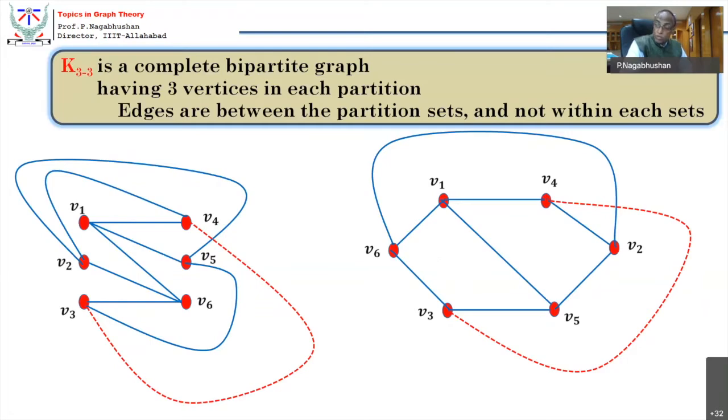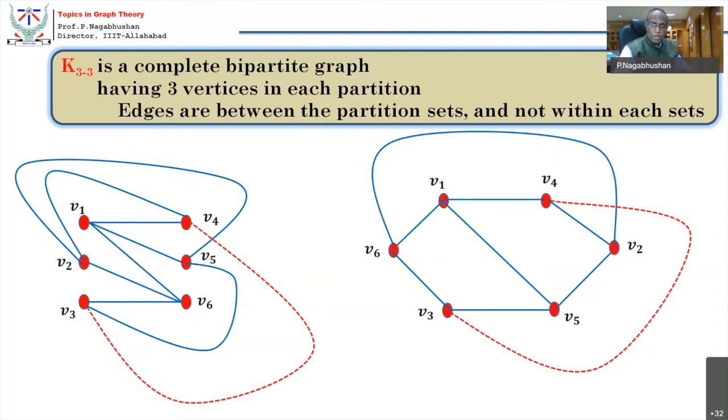Okay, so now the presence of K33 in a graph makes the graph non-planar. All right, that is all. Again, here you can see this is also a regular graph. What is a regular graph? The degree of every vertex should be the same. And again, you can see here, if you remove a vertex, this becomes planar. If you remove an edge, surely it becomes planar. So removal of an edge makes it planar. Removal of a vertex makes it planar. It is a regular graph.